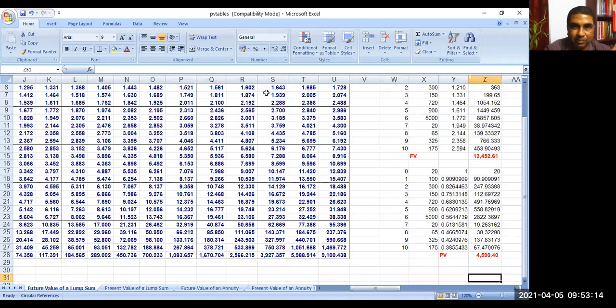Okay. I think if you practice, you will definitely be able to do it. Now, friends, with this, our broad understanding of present value, future value and the concept of time value of money is over, but two more things we need to learn. One is the concept of sinking fund.